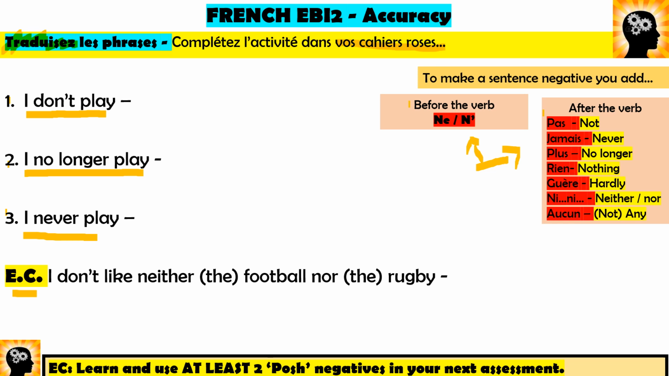Give yourself just 3 minutes. That's a minute thinking time per question. See if you can translate these three things. When your 3 minutes has passed, restart the video and I'll go through the answers to see what we've got. Alors, bon courage. Put me on pause. On y va.